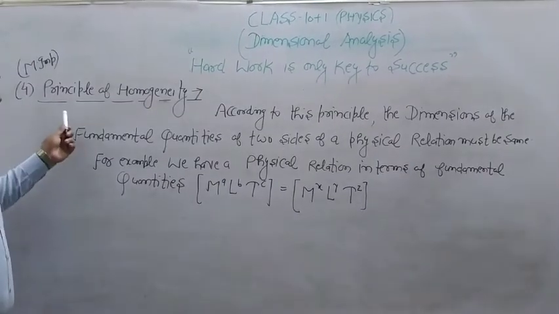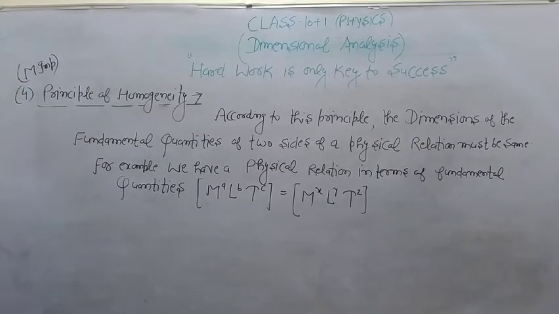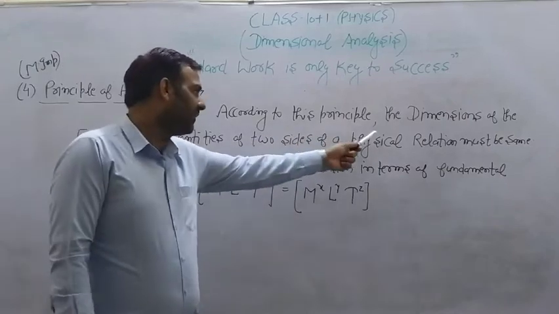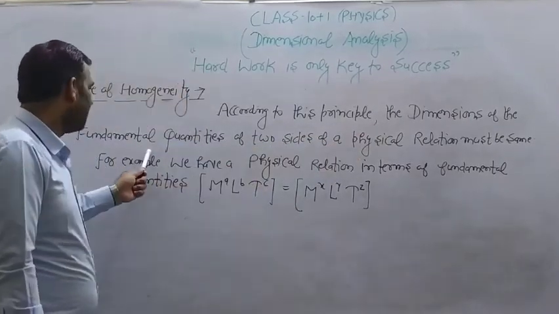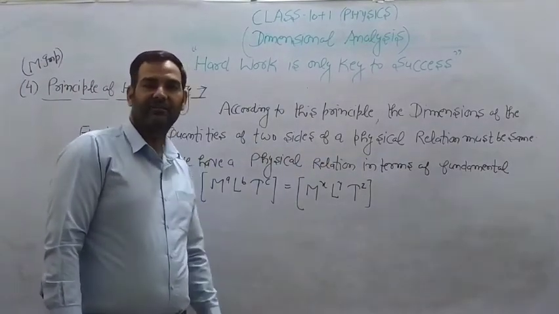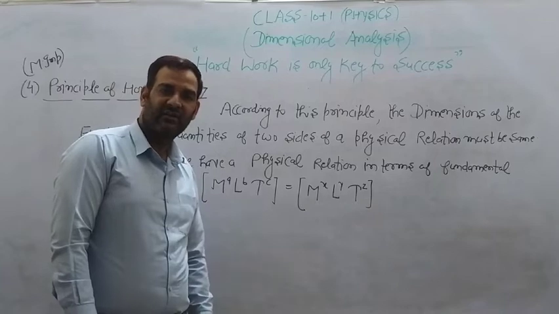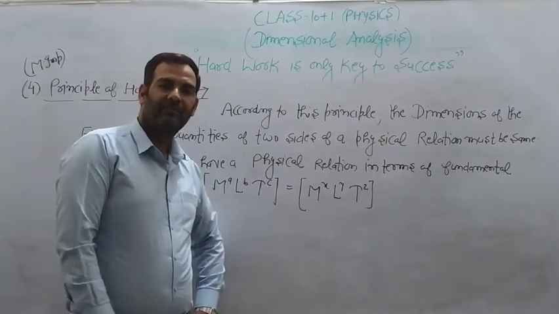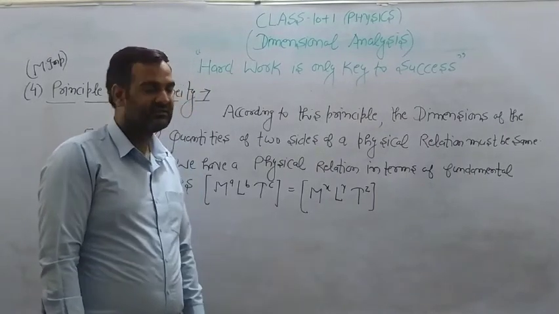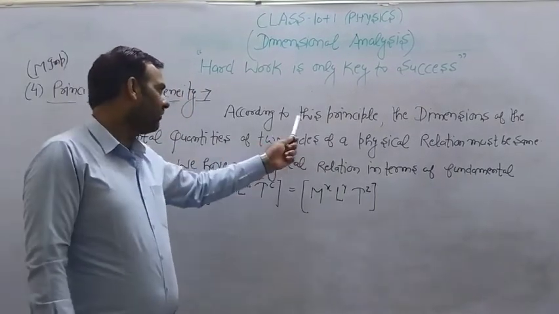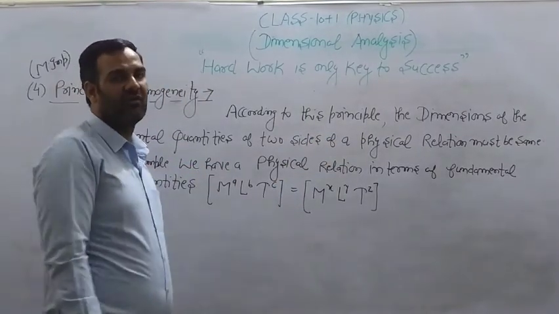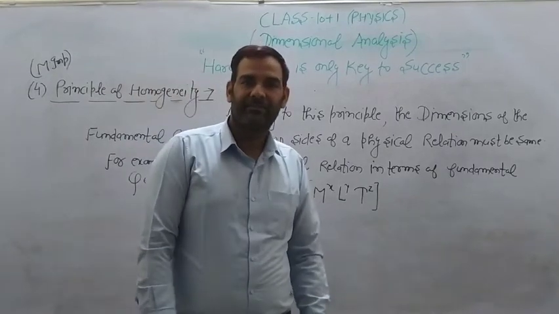Next is the principle of homogeneity. This is the most important principle. And what does it state? According to this principle, the dimensions of the fundamental quantities on two sides of a physical relation must be the same.